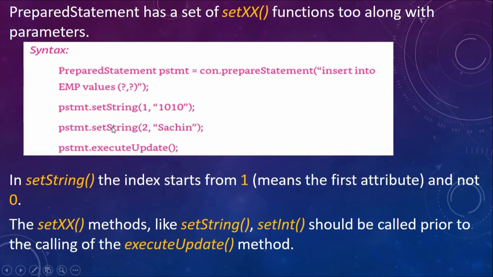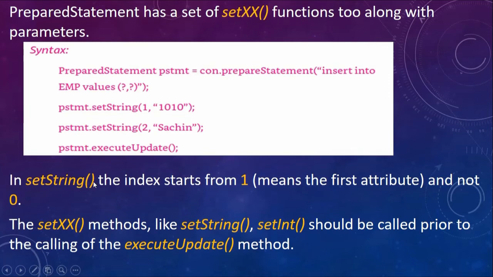After calling these setString methods n number of times, based on how many columns there are for that tuple, finally I call the executeUpdate method. This executeUpdate method will update whatever entries are made on the database table. So suppose your table had 3 columns, then you would write pstmt.setString for the first column with whatever value, for the second column whatever value, and for the third column whatever value, and only then you call the executeUpdate method.